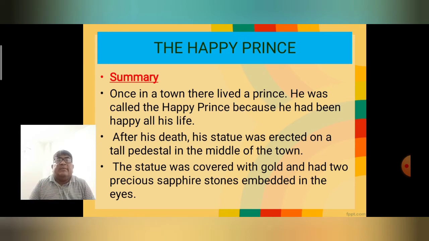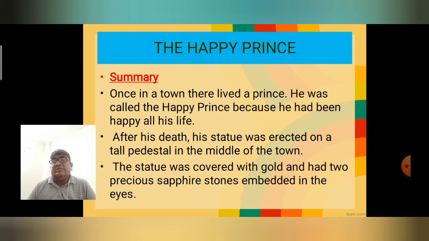Now let's see the summary of this story. Once in a town there lived a prince, and he was called the Happy Prince because he had seen happiness in his life. He had been happy all his life. But after his death, the statue was erected on a tall pedestal in the middle of the town.